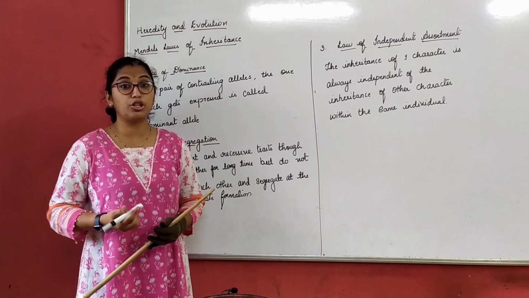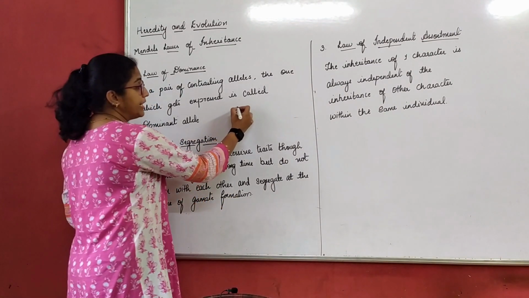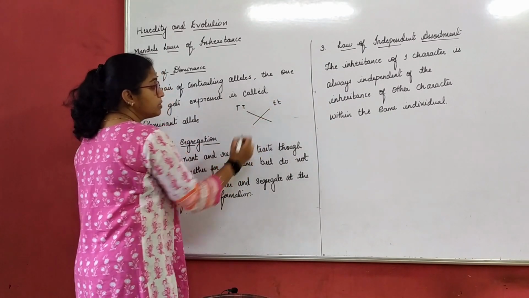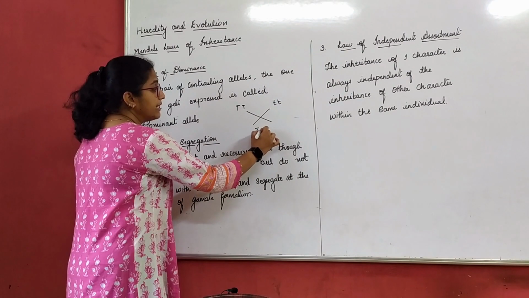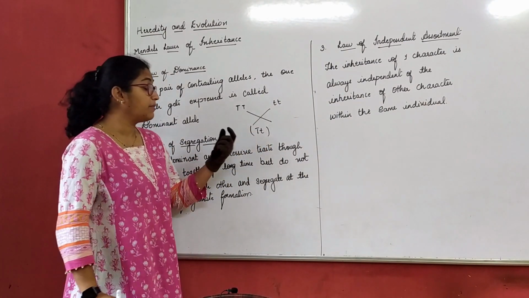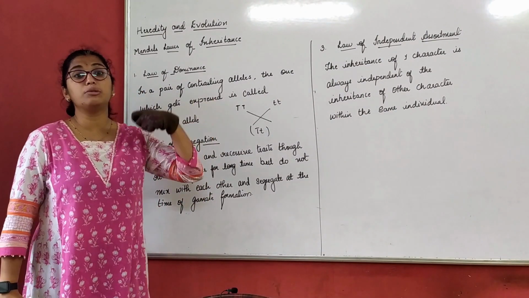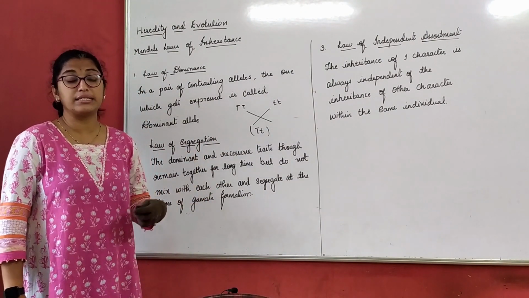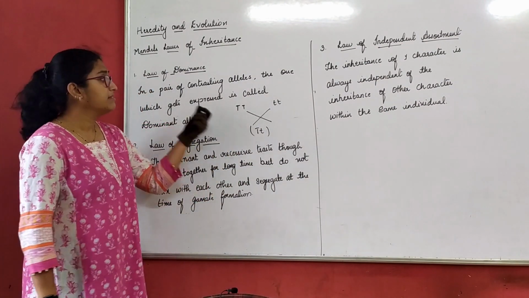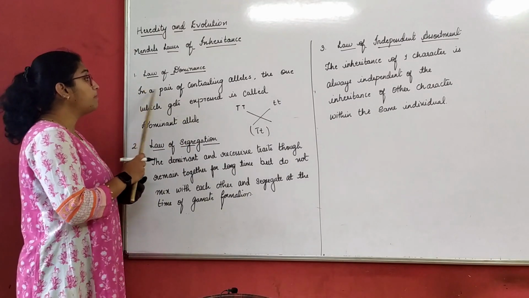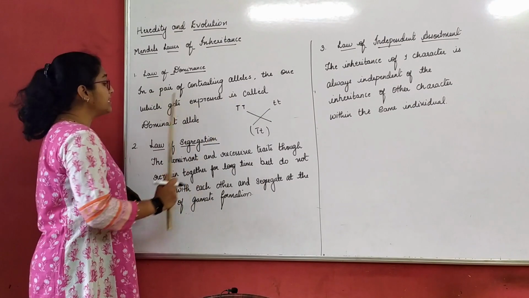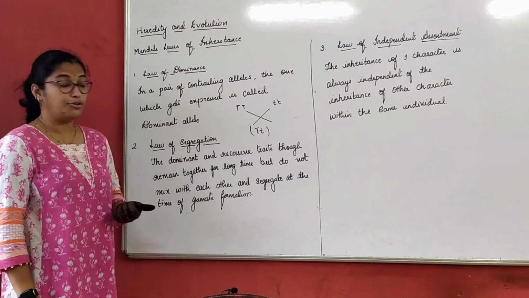In monohybrid cross, we took a pure breed of tall and tall, dwarf and dwarf. When we crossbred them, we got T and T, that is, we got all tall plants. So what did we understand there? Always one allele gets expressed and another is suppressed. The one which gets expressed is called a dominant allele. That is the first law. In a pair of contrasting alleles, the one which gets expressed is called the dominant allele, right?